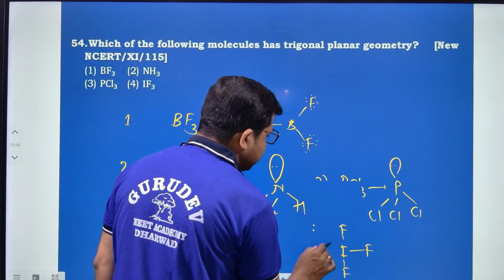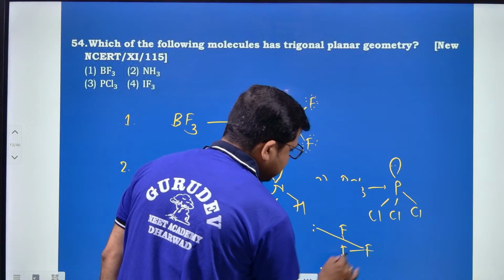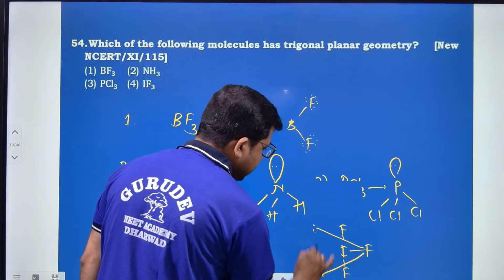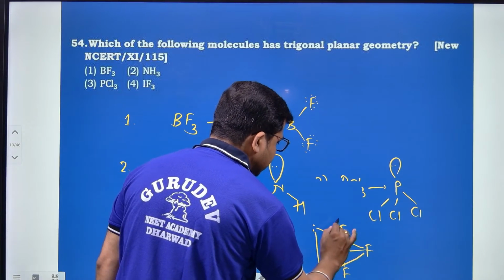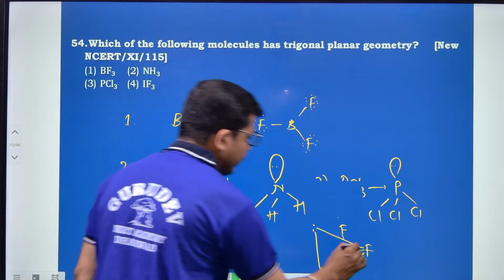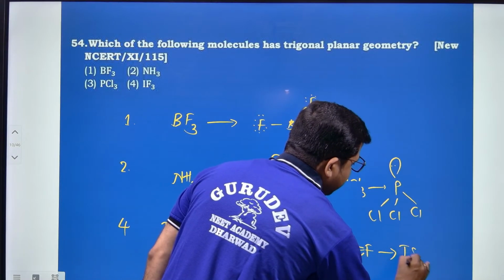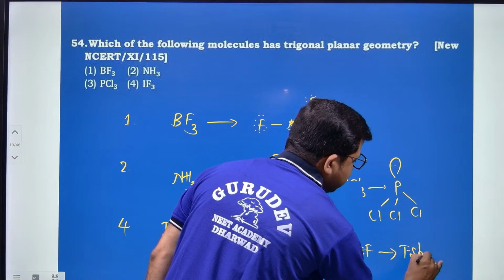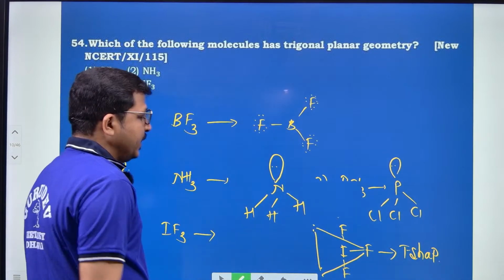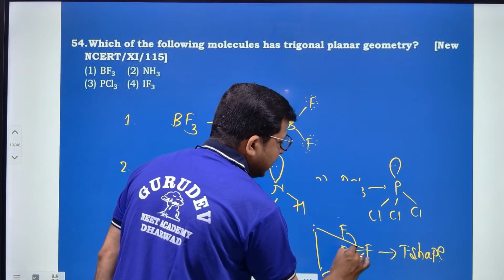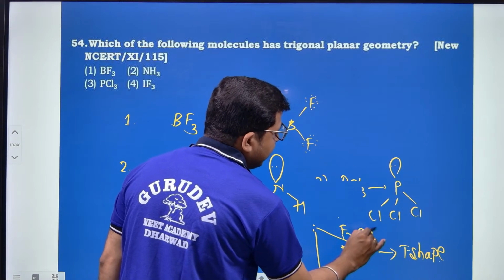Hence the structure is T shape. The structure of IF3 is T shape, and the angle is 90 degrees.